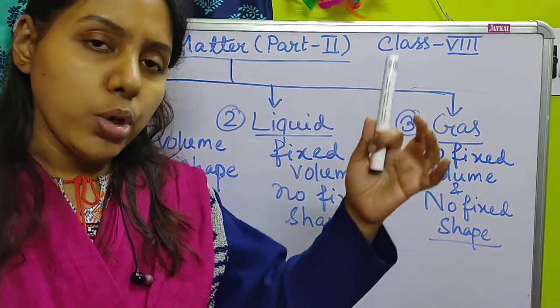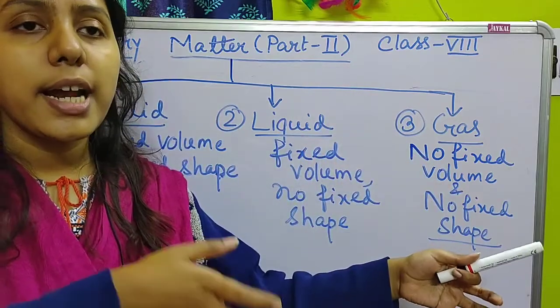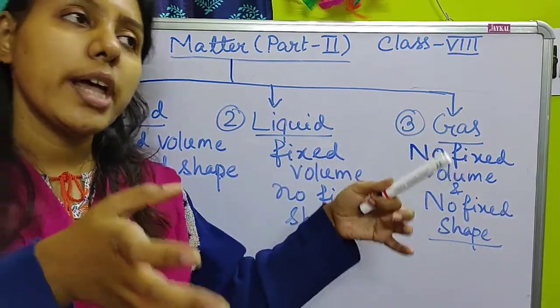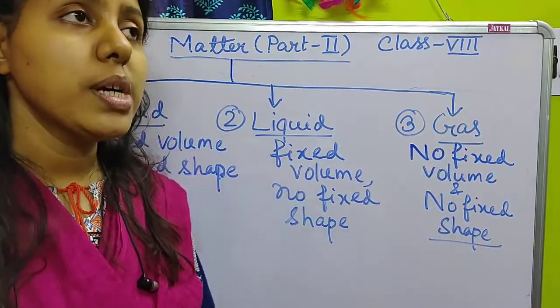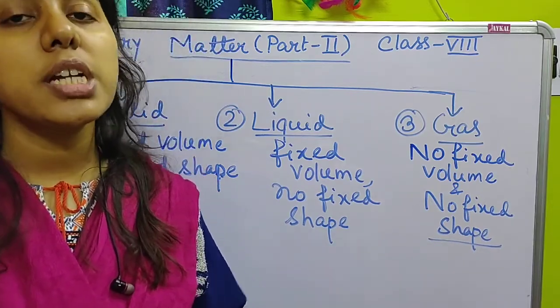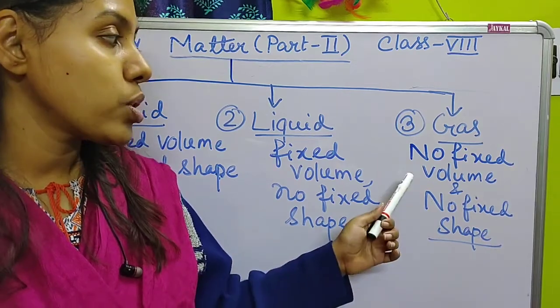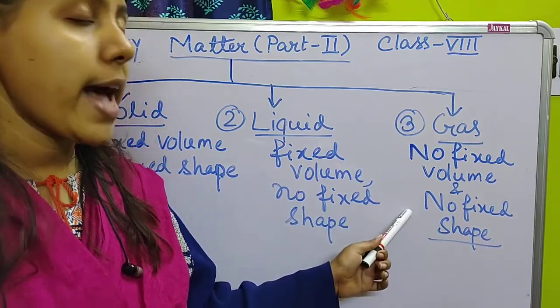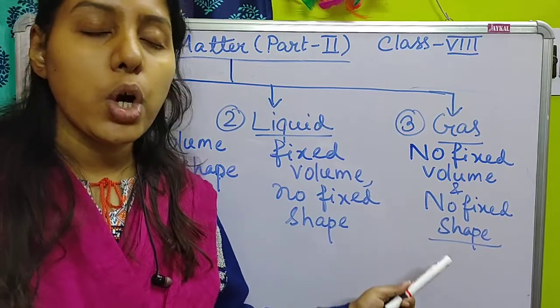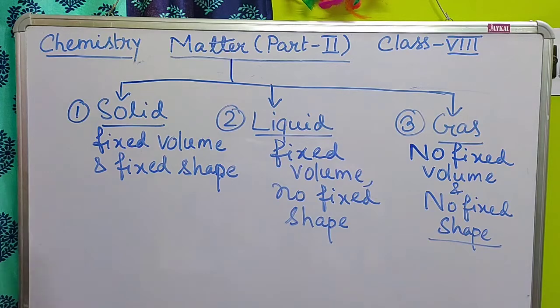If you take all the air from that room and keep it in a container or another space, it will take the volume and shape of that container. It can adjust itself anywhere, so it has no fixed volume and no fixed shape. These are the three types of substances.